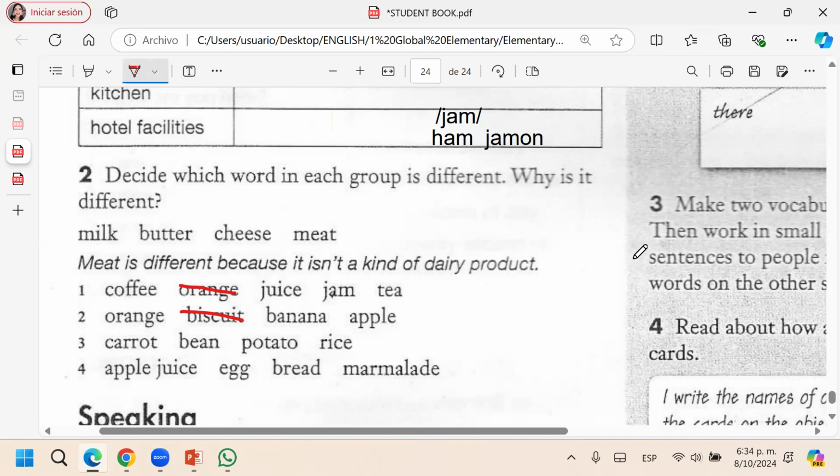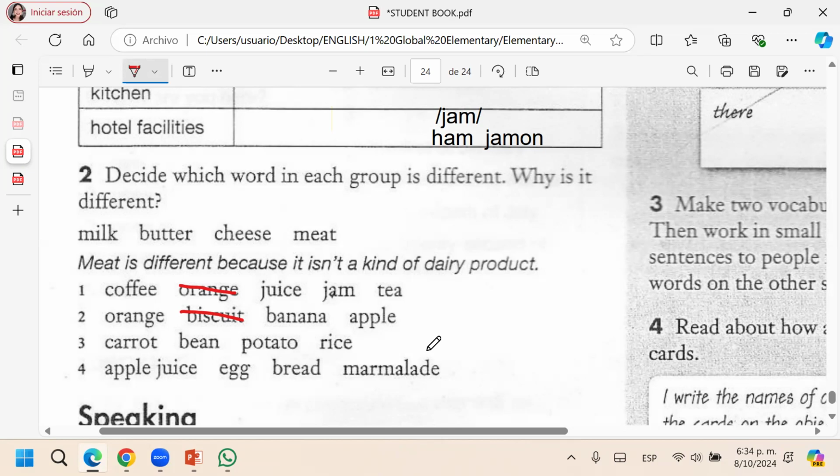Well, it's not a fruit. No, biscuit is countable. Biscuit is countable. And banana, countable, apple, yeah, orange too, but it's not fruit. Yes. That's the difference. Carrot, bean, potato, rice.